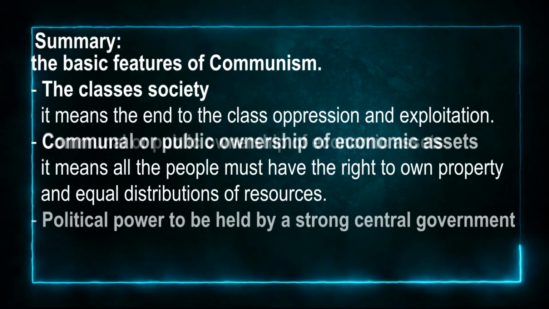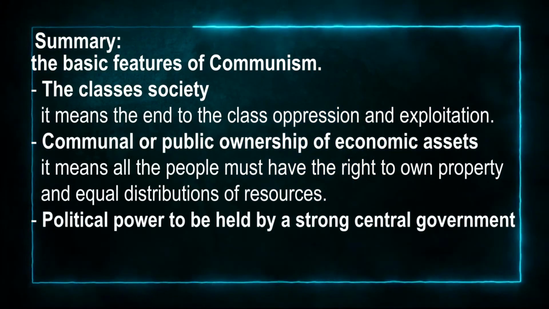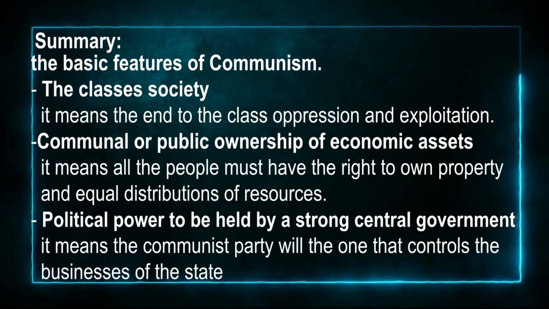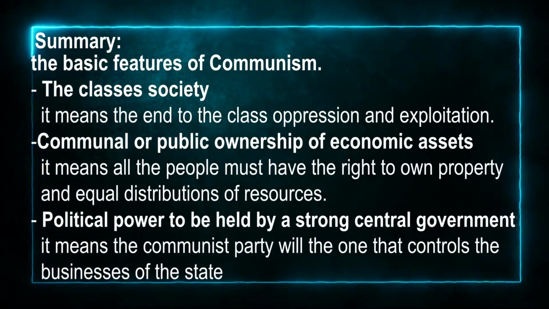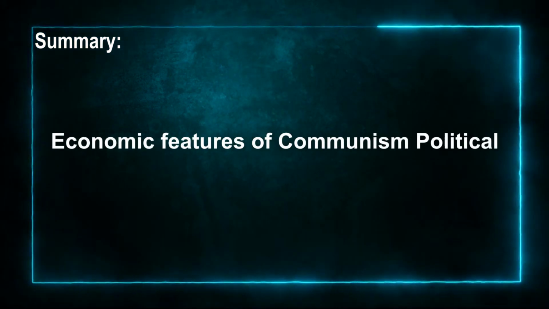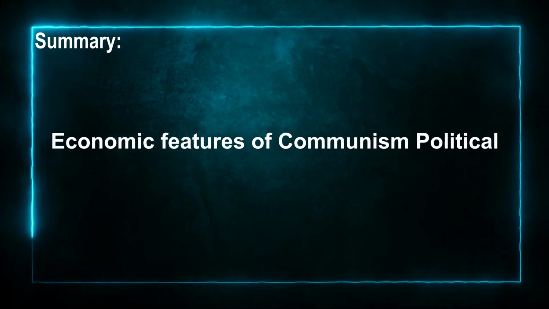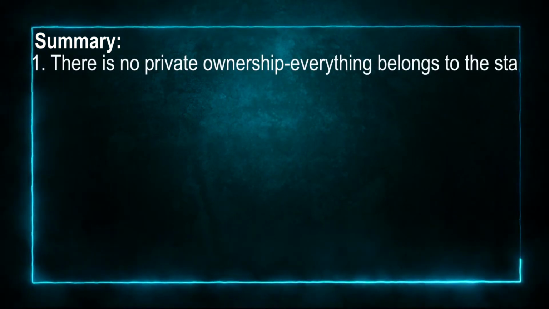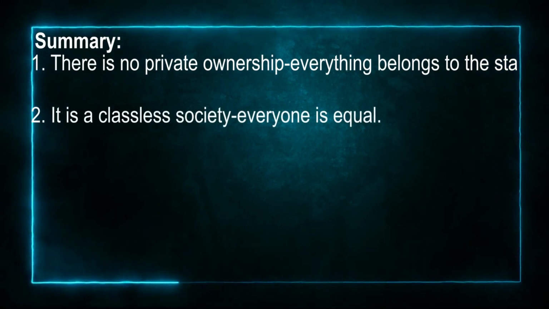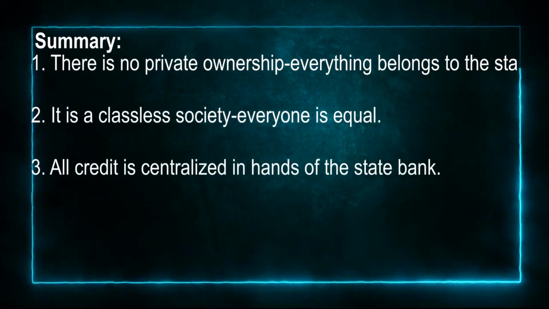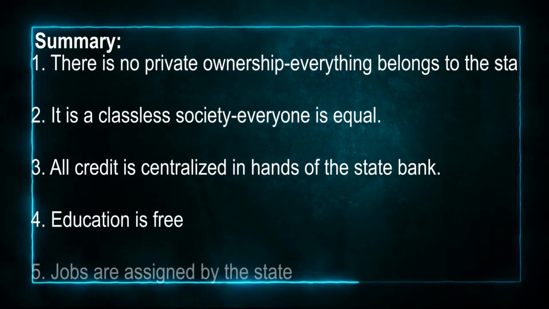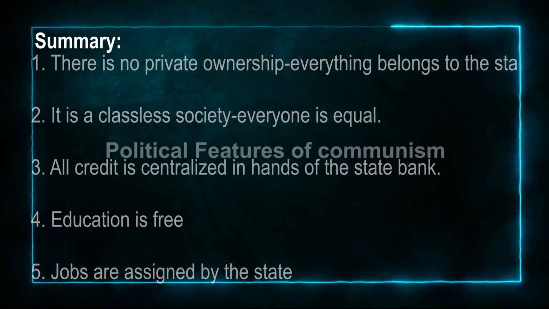Thirdly, political power to be held by a strong central government. It means the Communist Party will be the only one to control the businesses of the state. Economic features of communism and political features of communism. There is no private ownership, everything belongs to the state. It is a classless society. Everyone is equal. All credit is centralized in hands of the state bank. Education is free. Jobs are assigned by the state.